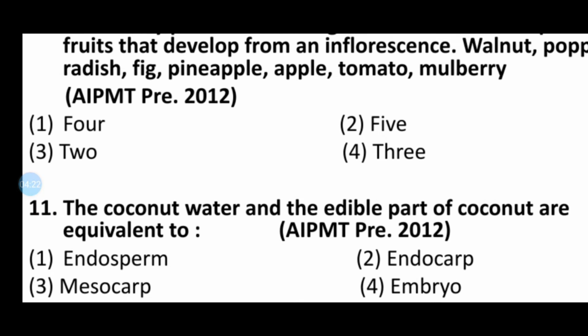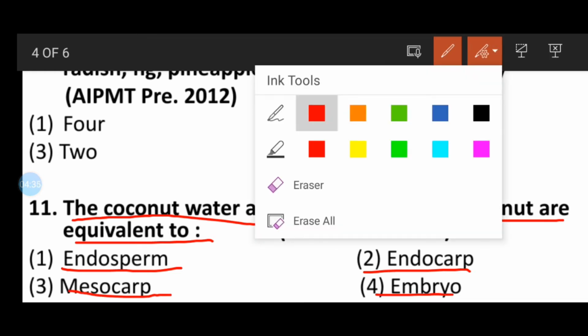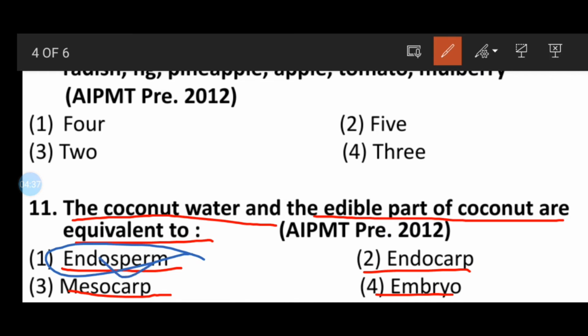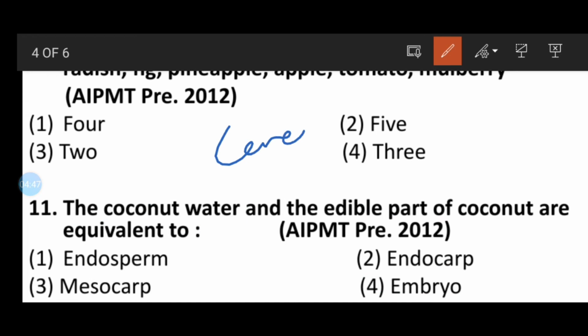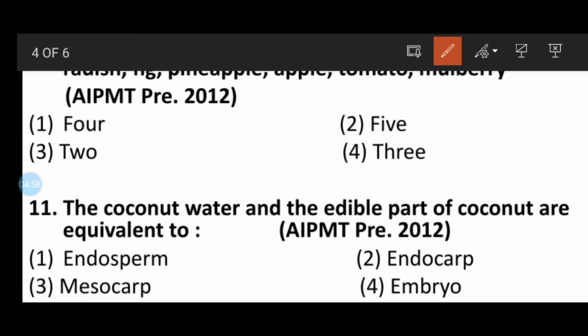Question number 11, now look at question number 11. The coconut water and the edible part of coconut are equivalent to option 1 endosperm, second endocarp, third mesocarp, and fourth embryo. This is also a very simple question. So here the correct answer will be the endosperm. Endosperm is the coconut water and edible part. Tender coconut is the cellular endosperm and coconut water is the nuclear endosperm. So in this way, the endosperm is the edible part of coconut.